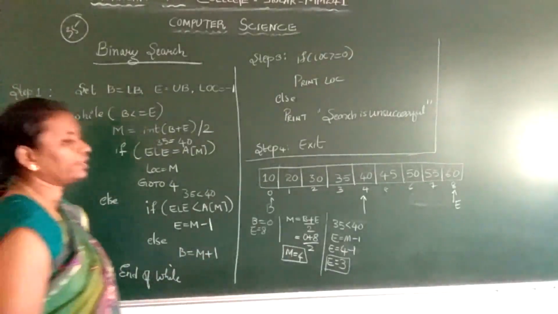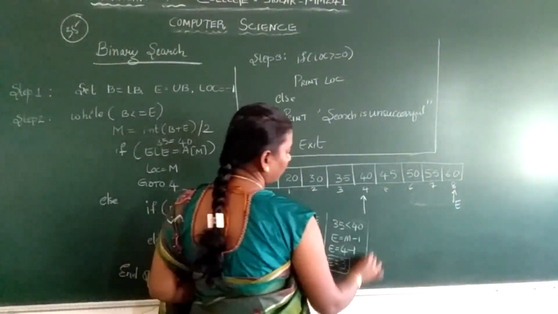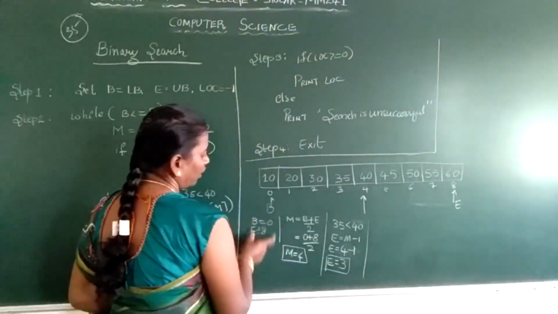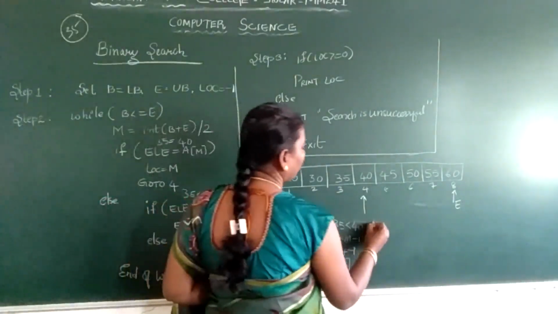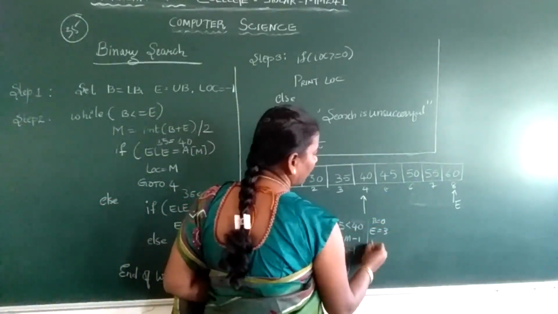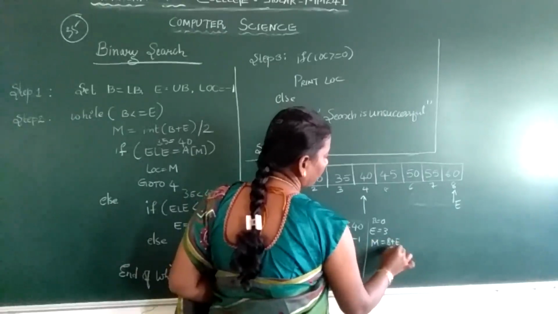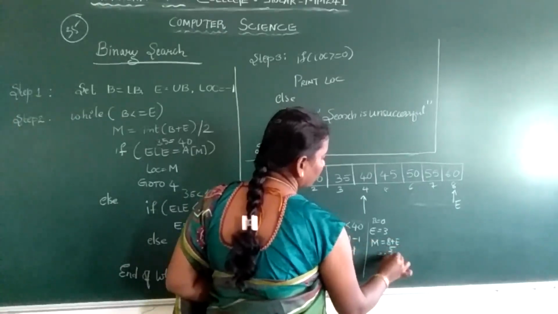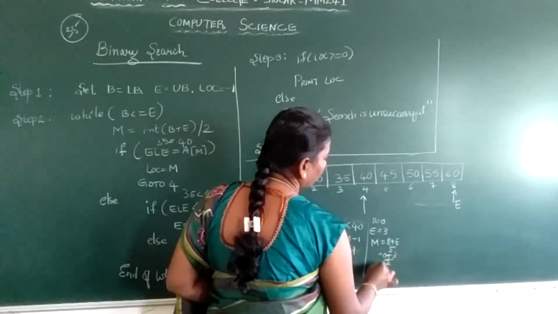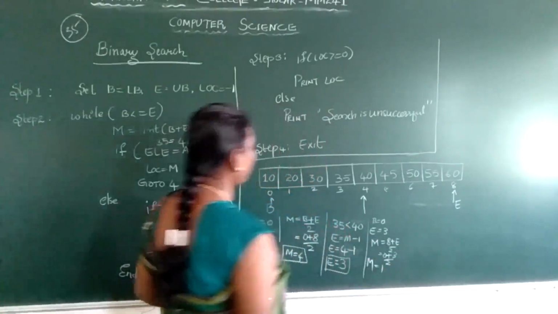Now again, in the next case, you search again. Your beginning will be the same, 0. Your ending has changed to 3. So again calculate the mid element: beginning plus ending divided by 2, that is 0 plus 3 divided by 2, which is 1. Mid is equal to 1.